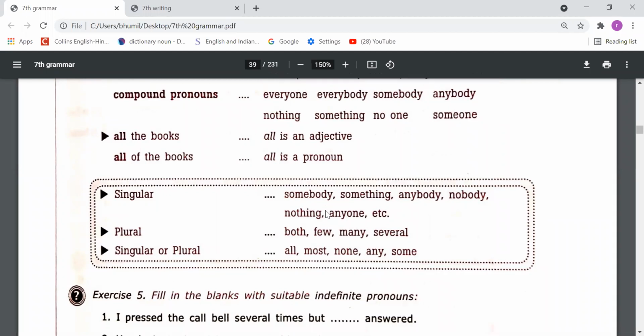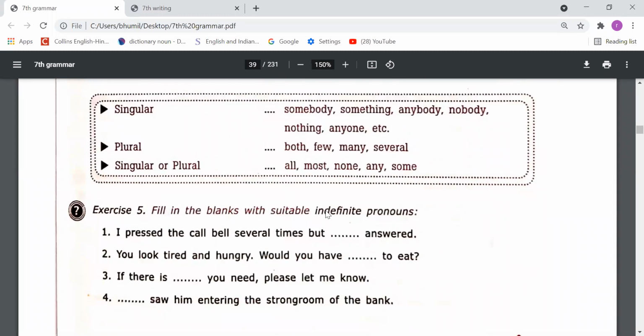Now let's talk about exercise number 5. Fill in the blanks with suitable indefinite pronouns. We have to fill in suitable indefinite pronouns, like: I pressed the call bell several times, but nobody answered, right? So nobody we have to mention.